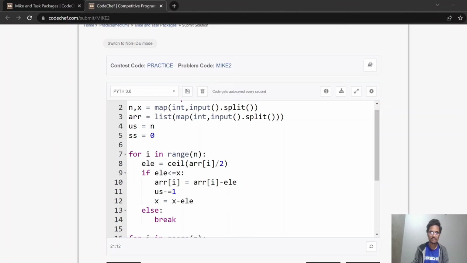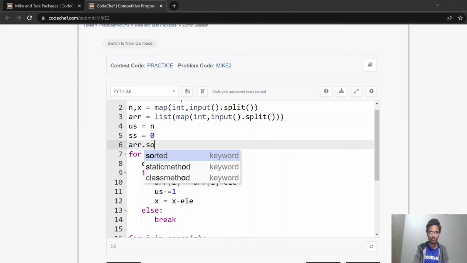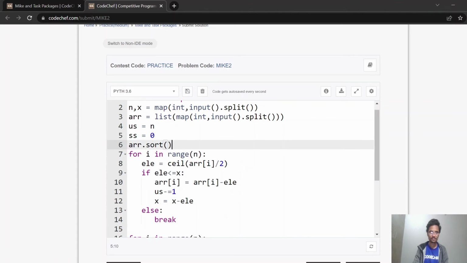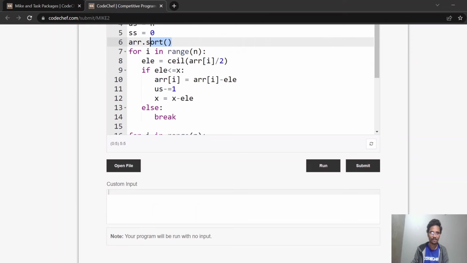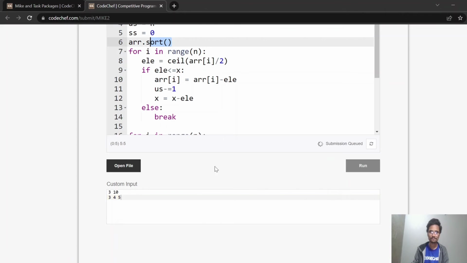Okay, so this is the whole problem, but we have to sort this array in the starting. So just use array dot sort. So this will sort that array. Okay, now let's check 3, 10, 3, then 4, then 5. Let's run this.